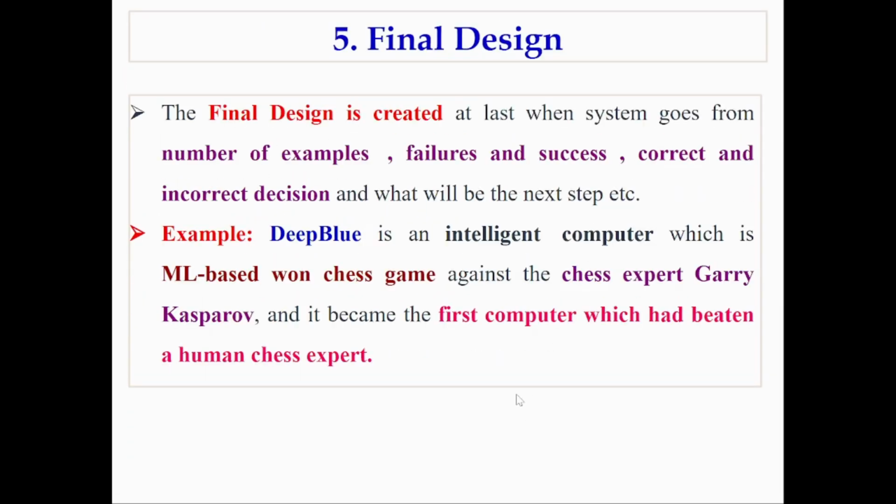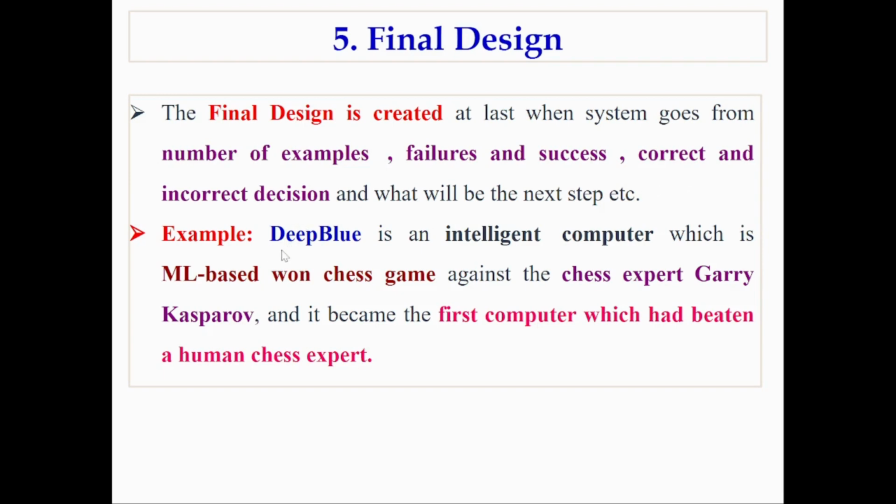And next, final design. The final design is created at last when system goes through number of examples, failures, and successes, correct and incorrect decisions, and what will be the next step. Everything is tested before and a small task is assigned, and how the machine is performing, everything will be done here.